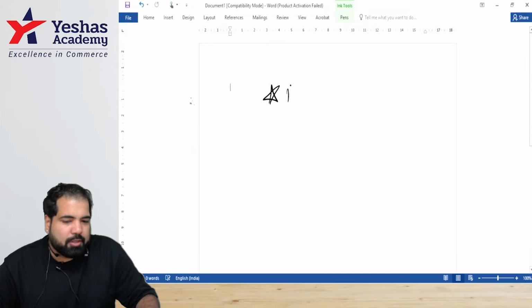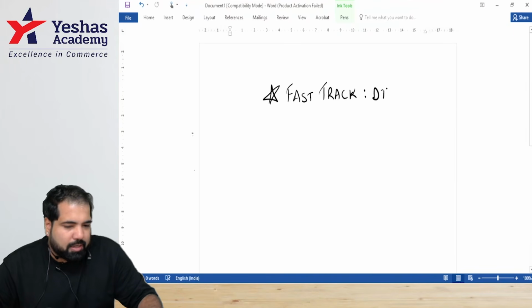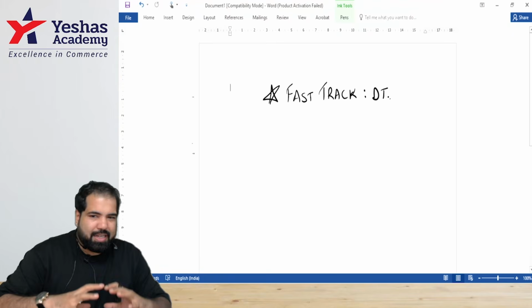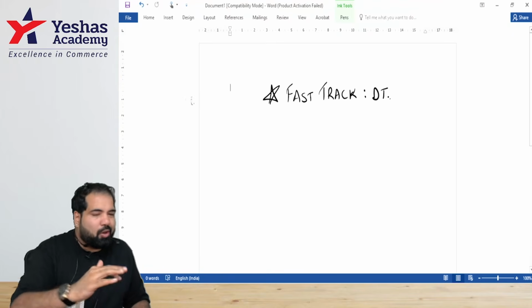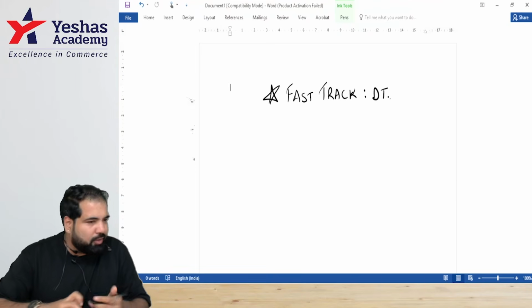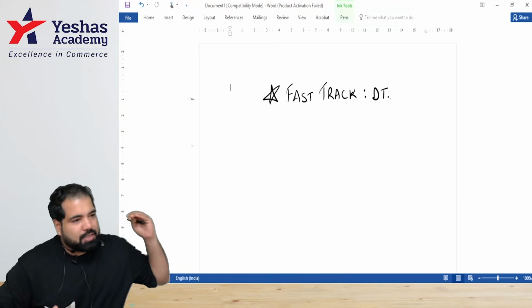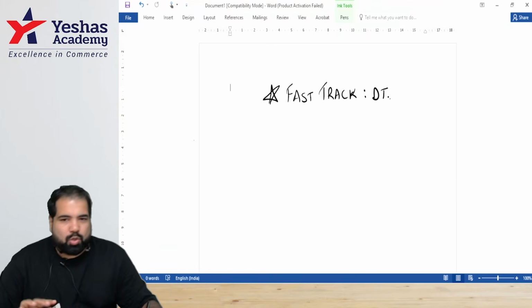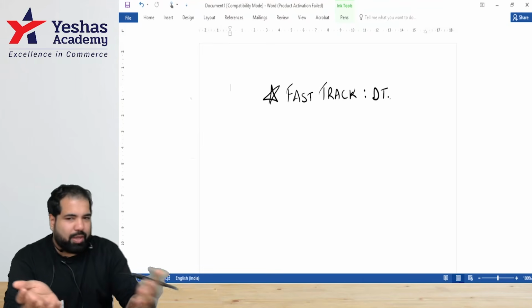So we are kickstarting the fast track batch. All right. And this one is specifically starting off with direct tax. All right. Now, guys, let's try and summarize first how the paper looks like so that we can target which are the areas that are slightly tricky. So we'll go backwards. We'll start from the day of the exam. So if you happen to have given the exam, yes, we'll talk about who has given the exam later.